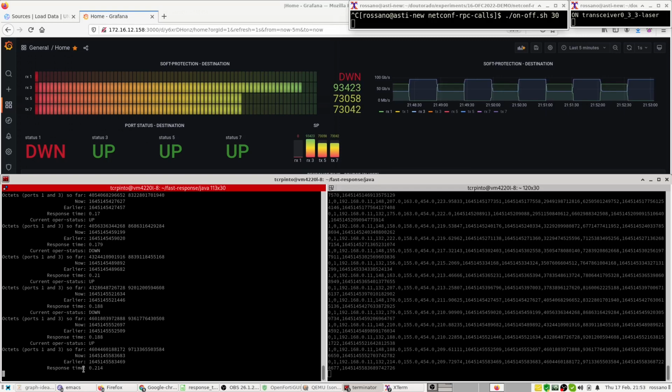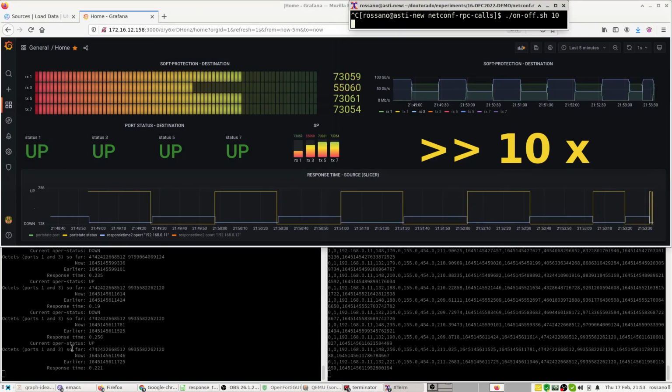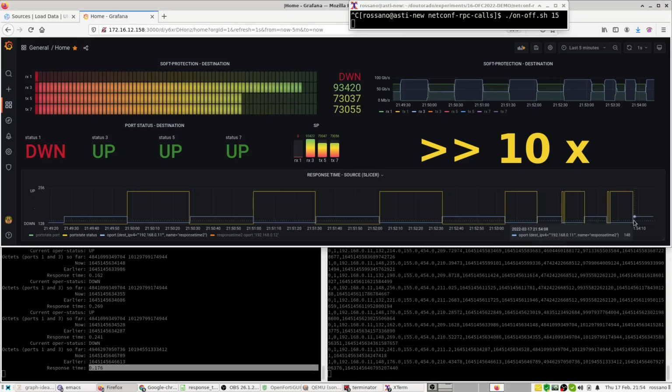Now let me change the emulation interval from 30 to 10 seconds and let's observe the results, and then I'm going to change it to 15 seconds and let's observe the results.